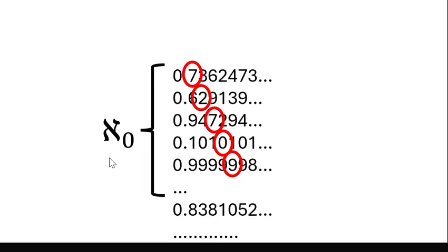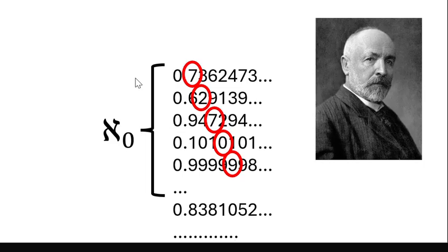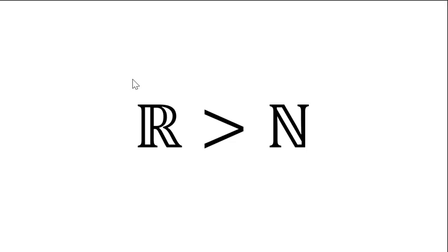And a man called Georg Cantor proved this, in the old days, the 1800s. He's got a little beard on him. Look at him, he's smiling. Anyway, this guy proved that the cardinality of the set of reals is bigger than the cardinality of the set of natural numbers.